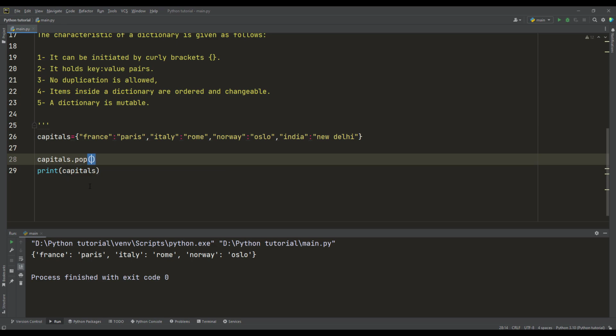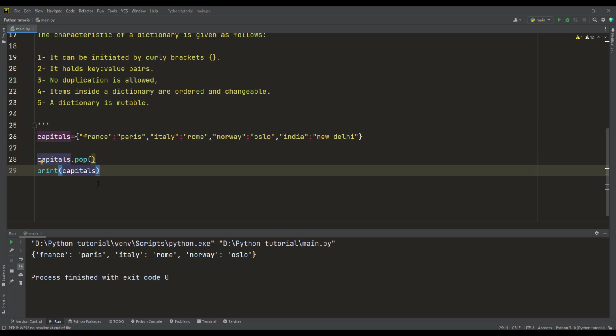Here you have to notice what we learned together. In a list, the pop method removes the last element, and in a set it removes the first element.